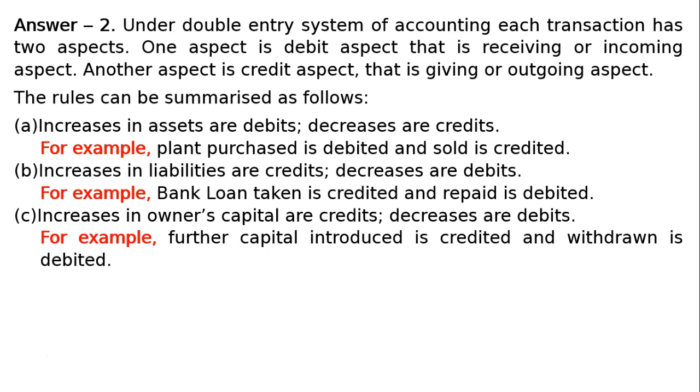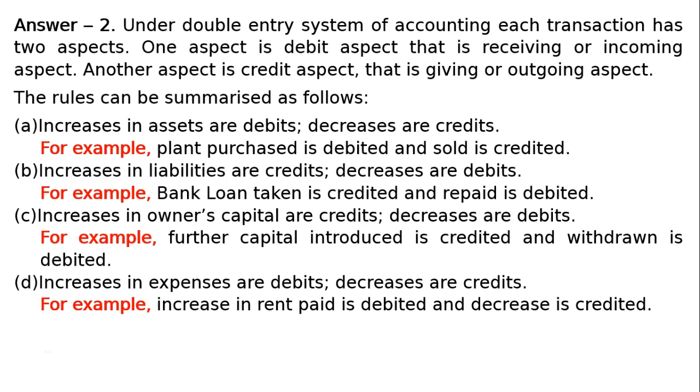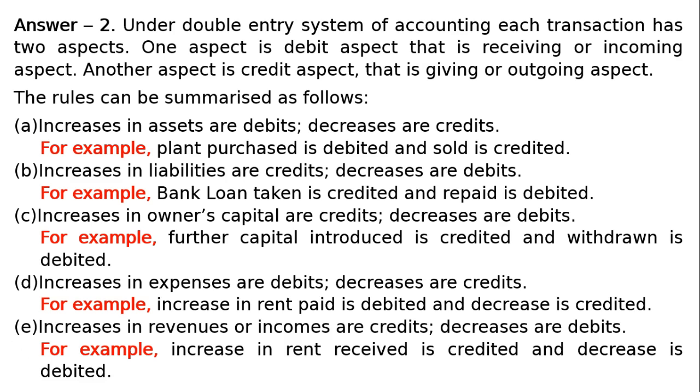C part. Increases in owner's capital are credits, decreases are debits. For example, further capital introduced is credited and withdrawn is debited. D part. Increases in expenses are debits and decreases are credits. For example, increase in rent paid is debited and decrease is credited. Then E part. Increases in revenues or incomes are credits, decreases are debits. For example, increase in rent received is credited and decrease is debited.